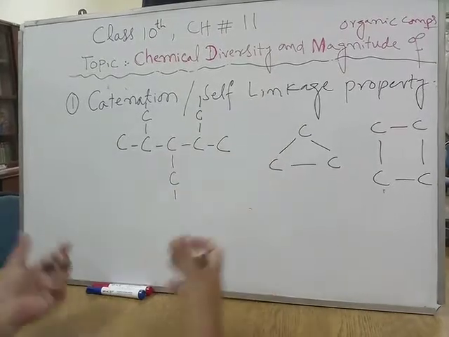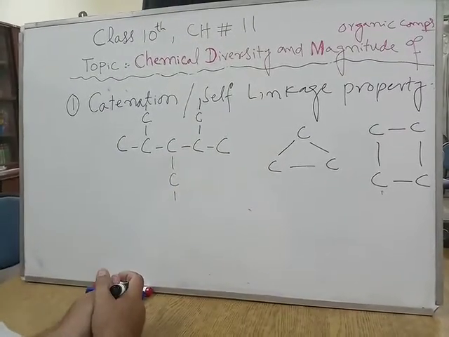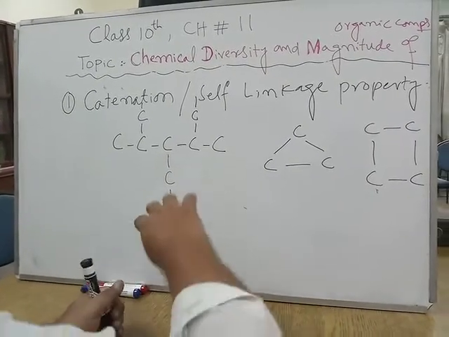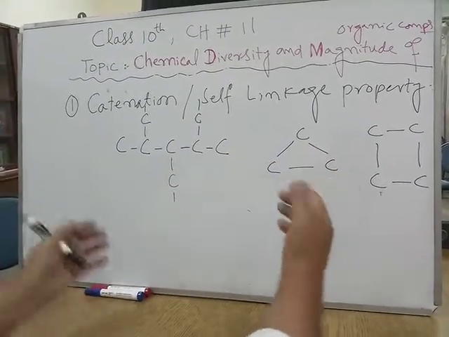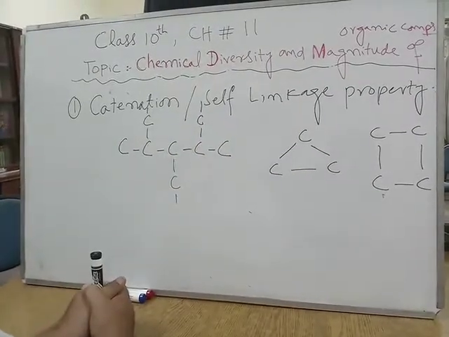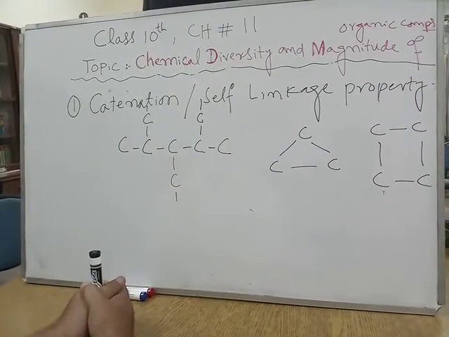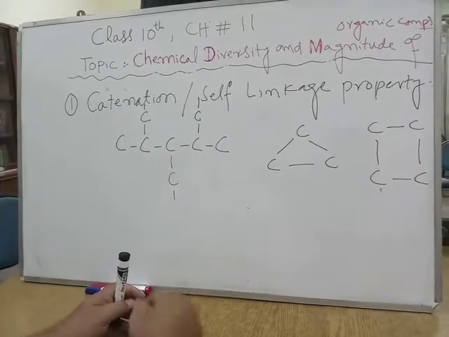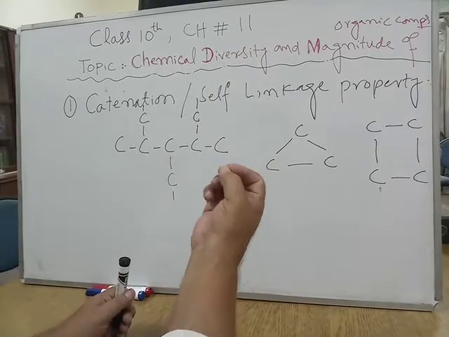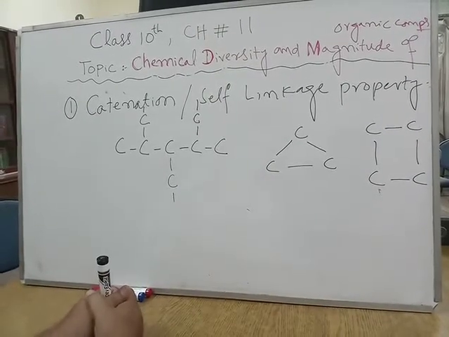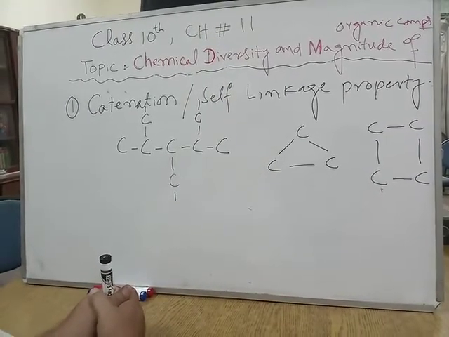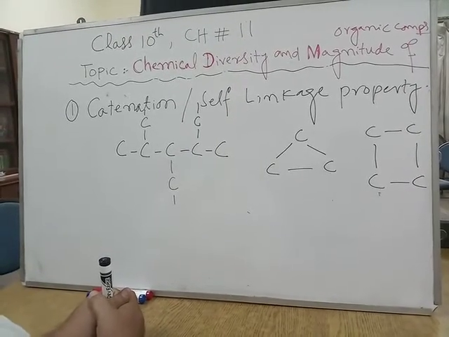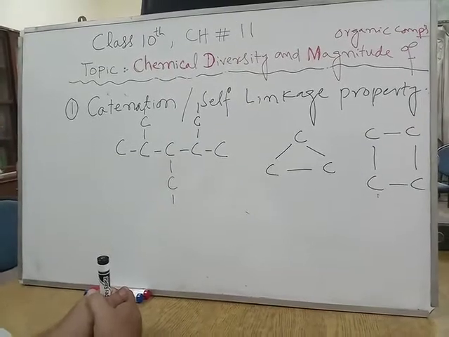So carbon can form a large number of compounds by changing the pattern or connectivity of the carbon atoms. This is the first reason, catenation, and this is a unique ability associated mainly with carbon. Silicon also shows similar behavior, but its catenation ability is very poor as compared to carbon.